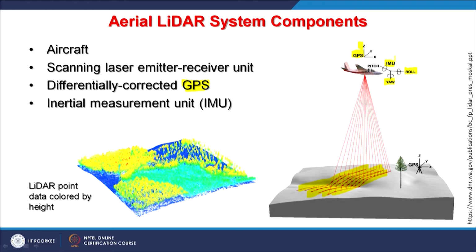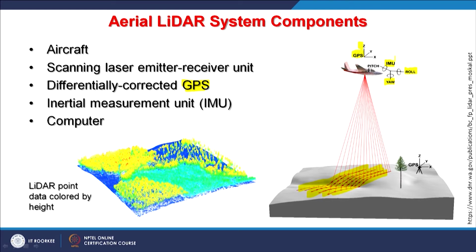Later on, that information can be used to correct our data, basically the point clouds. And then of course, for recording purposes and recording other data sets, a computer is also there.